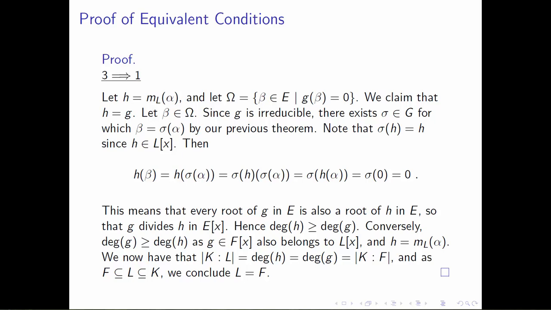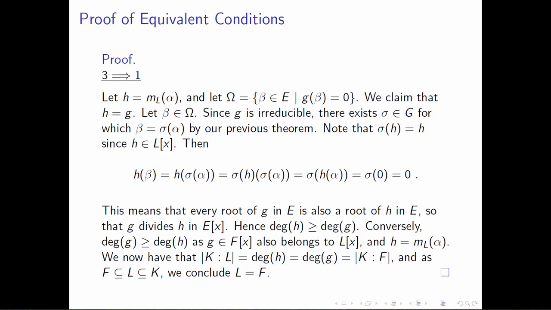Since we have both inequalities with the degree of h and the degree of g, we conclude that these two polynomials have the same degree. And last but not least, let's use the fact that all these polynomials are irreducible one more time. The degree of the extension of k over L is going to be equal to the degree of h.